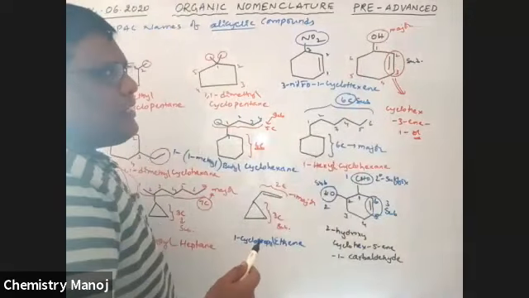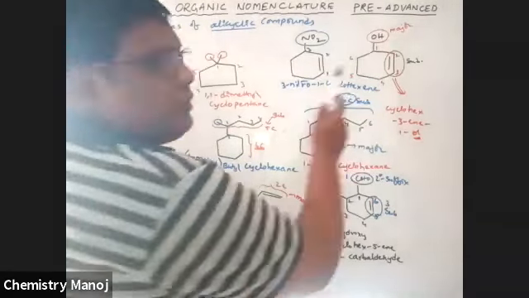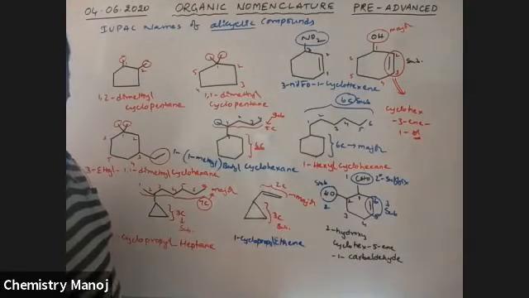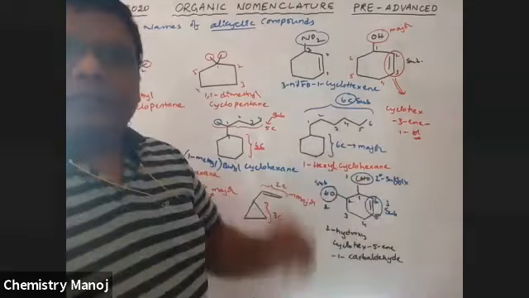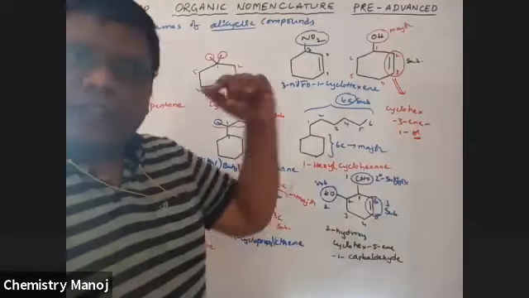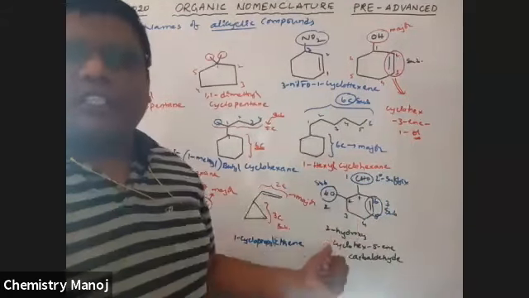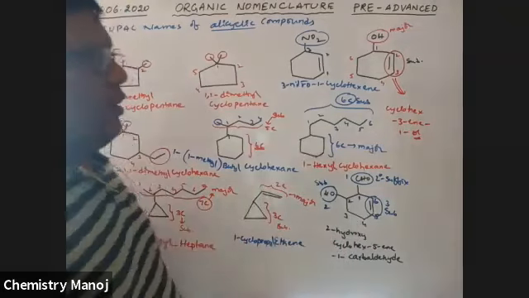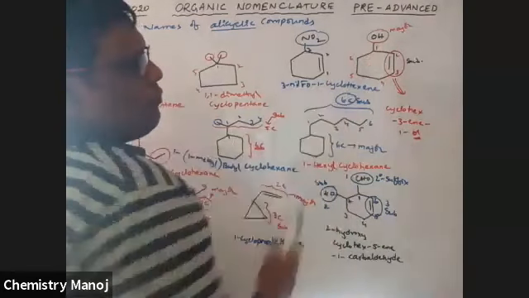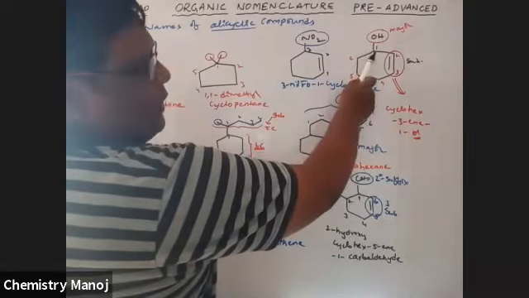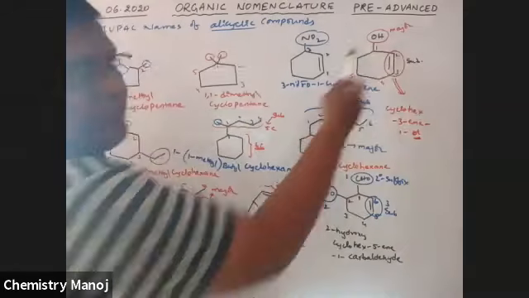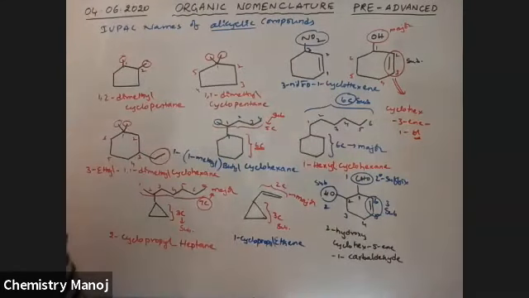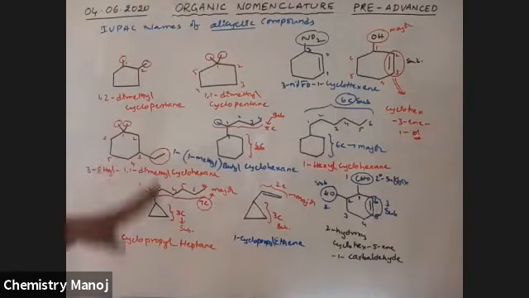Among these, CHO is the most prior. But if COH is there, that COH is the most prior and CHO is taken as substituent. It should be the first carbon, and then this is the second carbon, because we should take the least position. Okay. So these are some cyclic compounds.